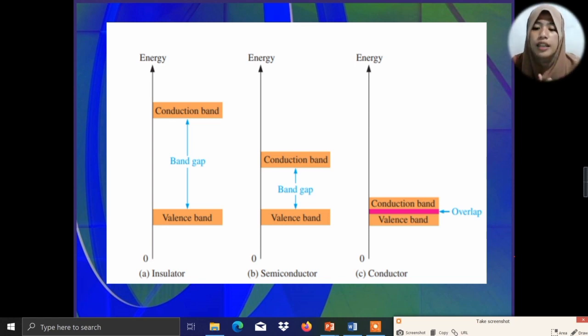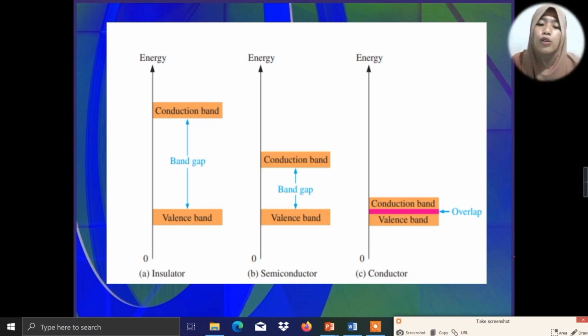And this means that the conductor is highly conductive. As for the semiconductor, as you can see here, there is a small band gap, wherein our electrons from the valence band can gain a certain amount of energy to move to the conduction band. So, that is the difference among the three groups of materials in terms of the band gap.